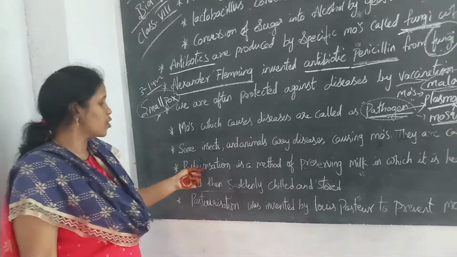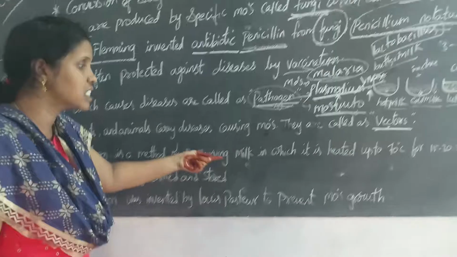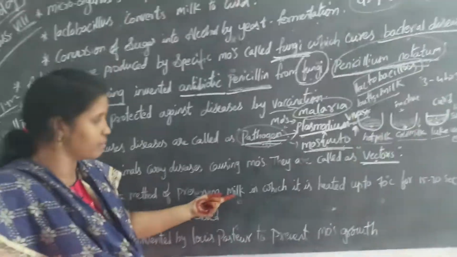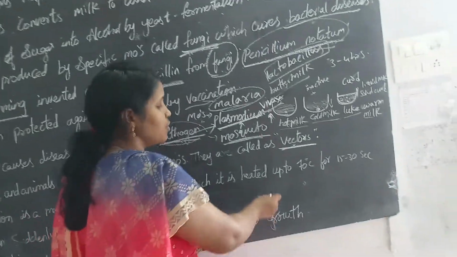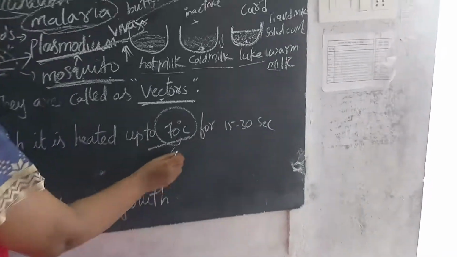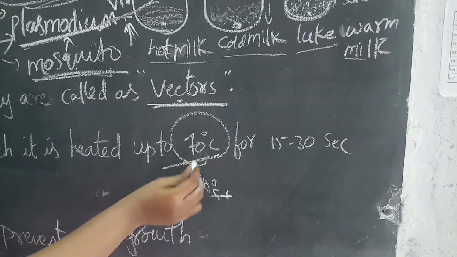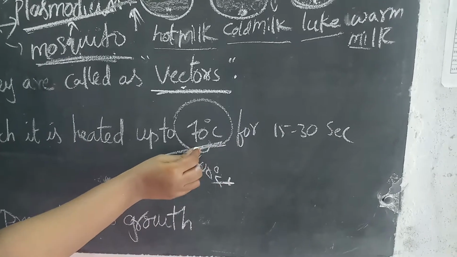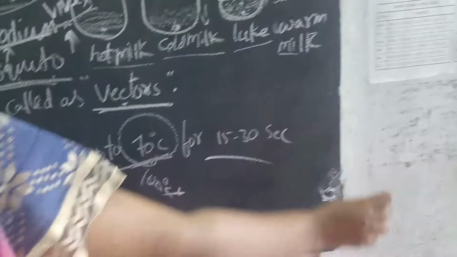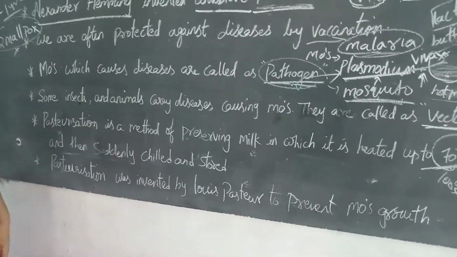Pasteurization is a method of preserving milk so as not to spoil it. They heat it to 70 degrees, not 100 degrees, for 15 to 30 seconds. Again they cool it and pack it, which means stored.